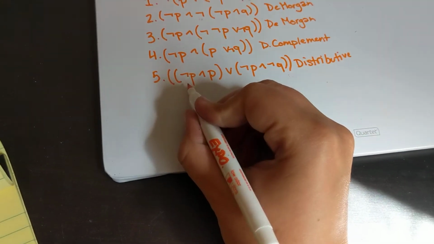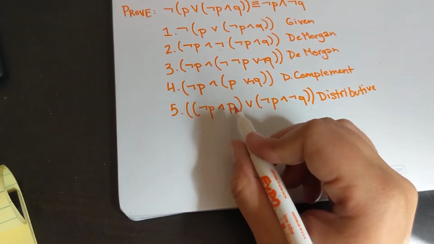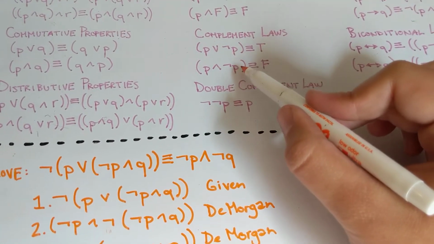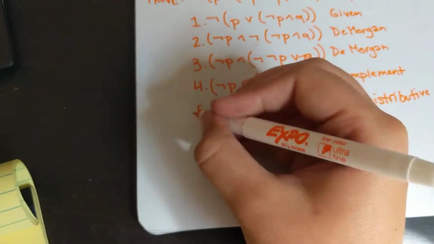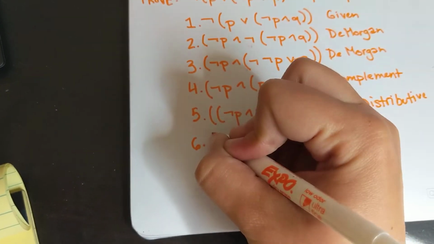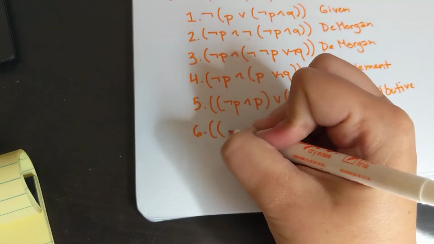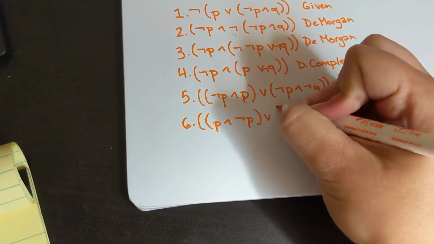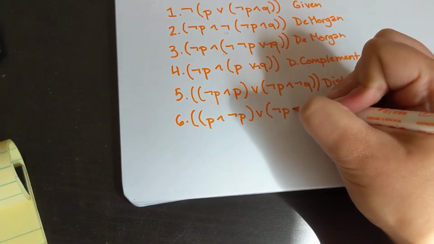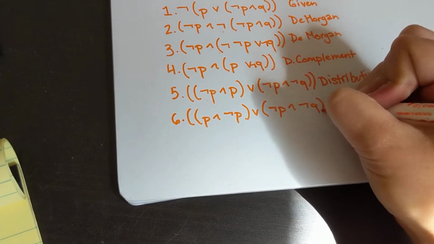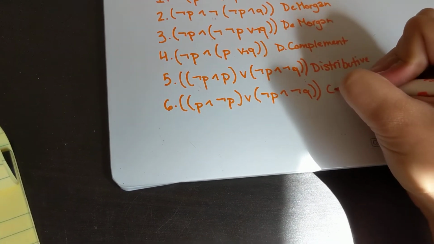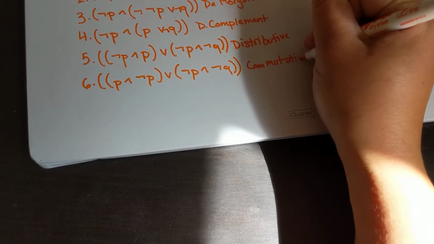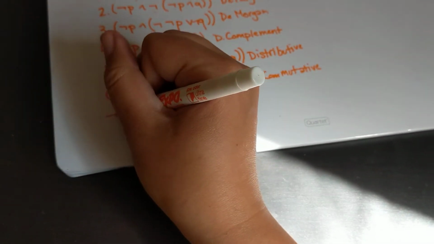All right, so we have not P and P together, which we know is going to be one of our complement laws, but we're supposed to have P and not P, in that order. So we're going to use a commutative property and say (P and not P) or (not P and not Q), by the commutative property.